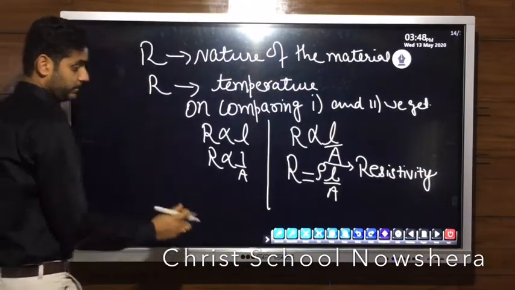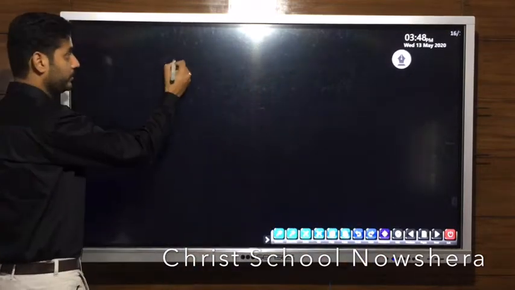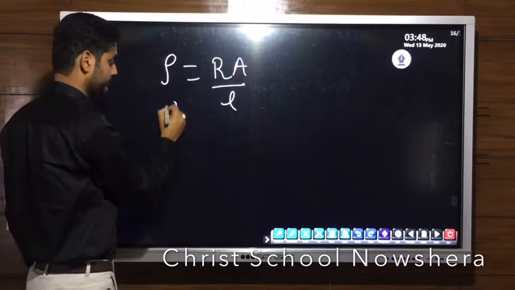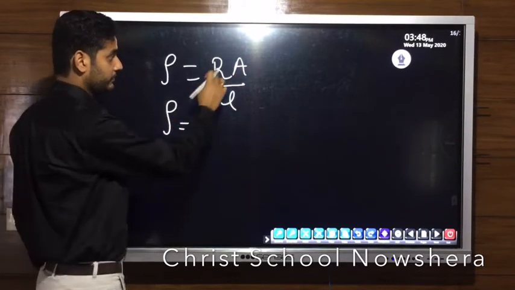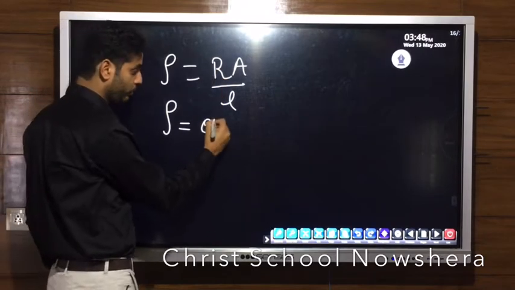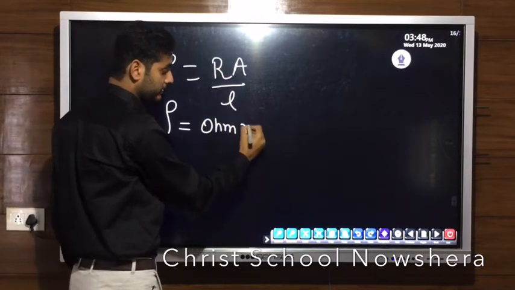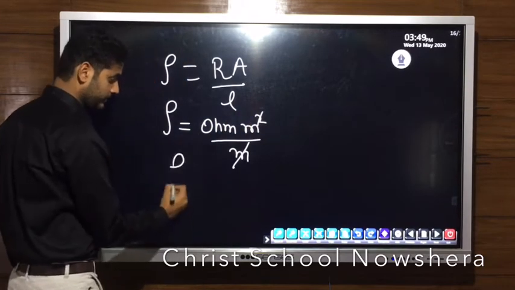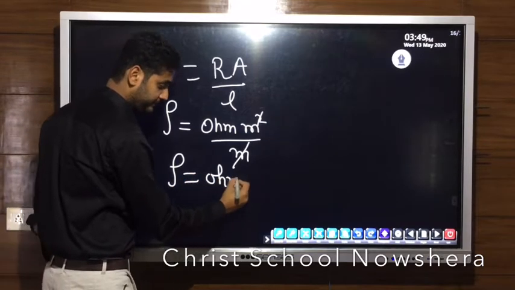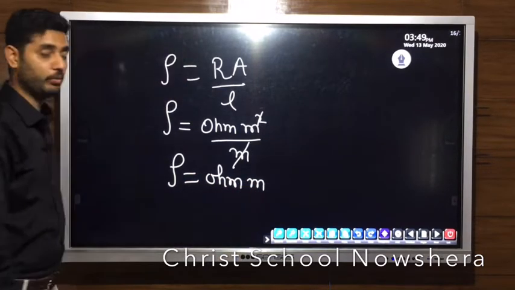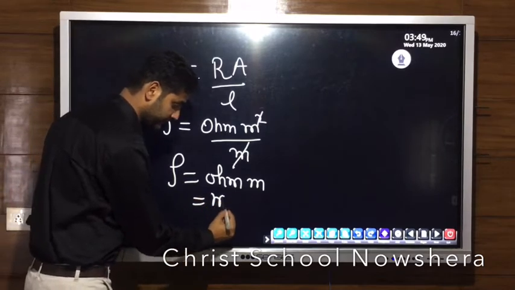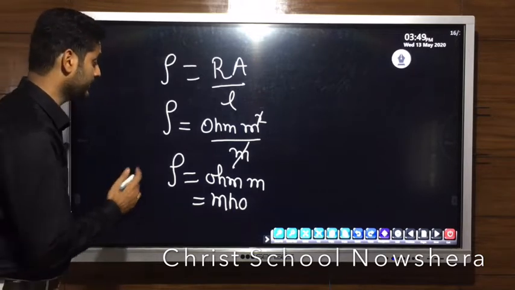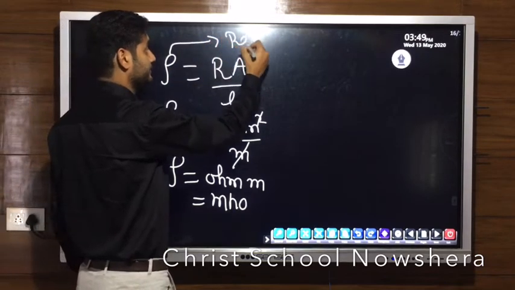If we take the value of resistivity, it will be rho equals R A upon L. The unit of resistance is ohm, area is meter square and length is meter. This meter cancels, so the unit is ohm meter. These are some of the factors on which the resistance of the conductor depends. This is resistivity.